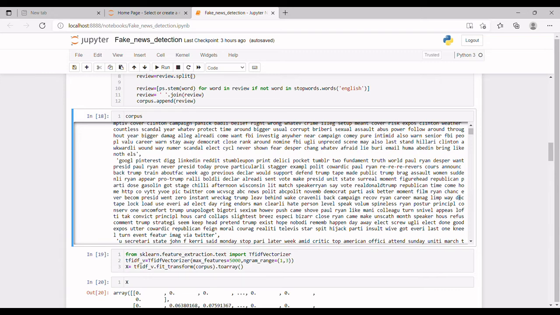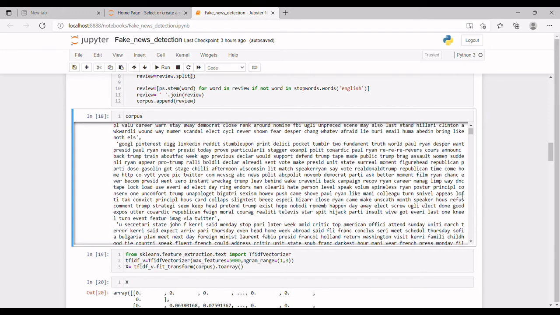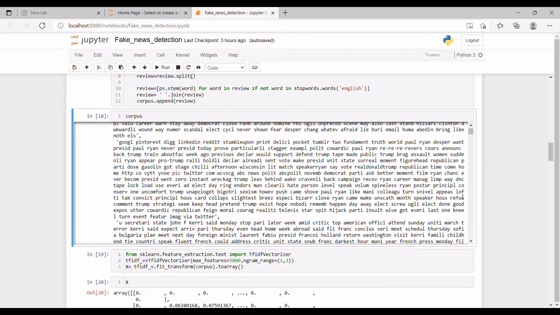Now we are using a vectorizer to change data into numeric data. We will apply the TF-IDF Vectorizer to change text to numeric. We are using the TF-IDF Vectorizer because term frequency, that is TF, accounts for words in documents, and inverse document frequency, that is IDF, accounts for the words which are present especially in one document. A word present in one document has a high IDF value and repeated ones will have a low IDF value.